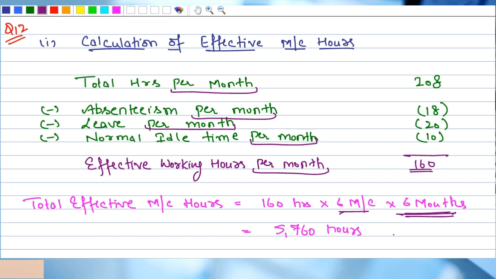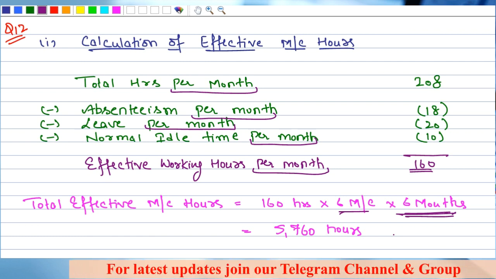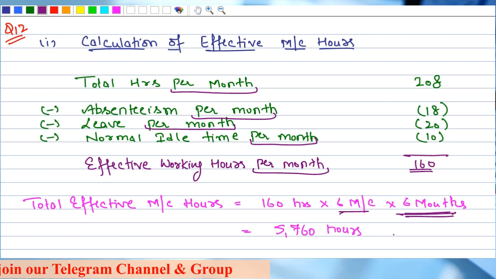Absolutely clear. Now with this, we have ended the topic of machine hour rate, right? Now you can practice questions from our handbooks. There are a few questions which are very good, right? You can practice more questions from the handbooks, from the ICAI study material. Clear?